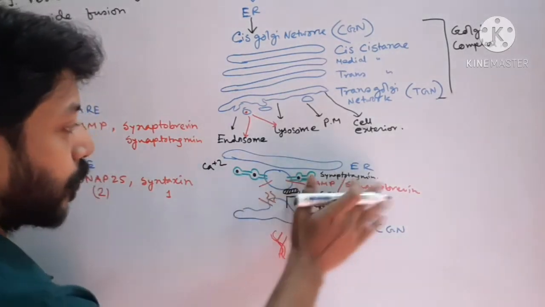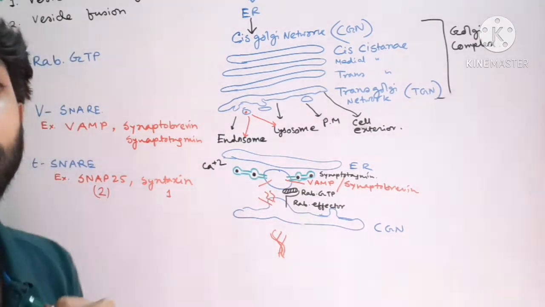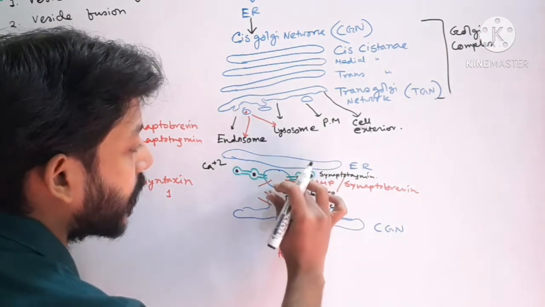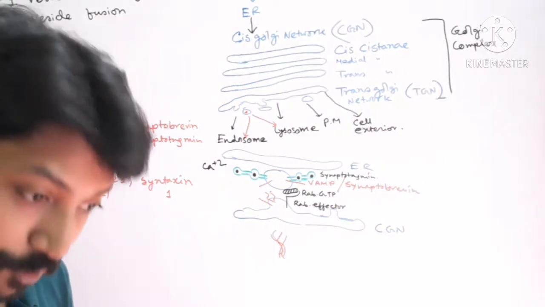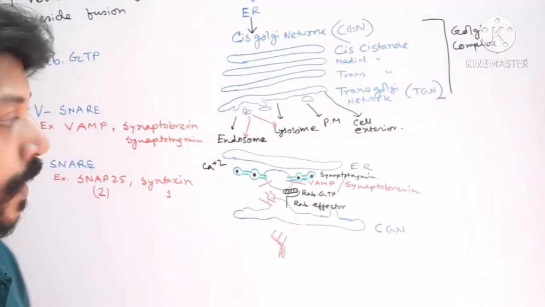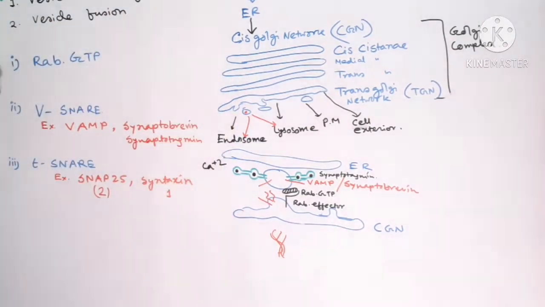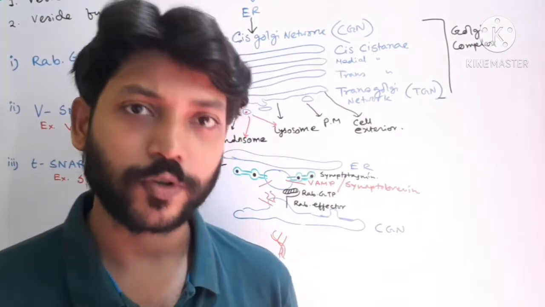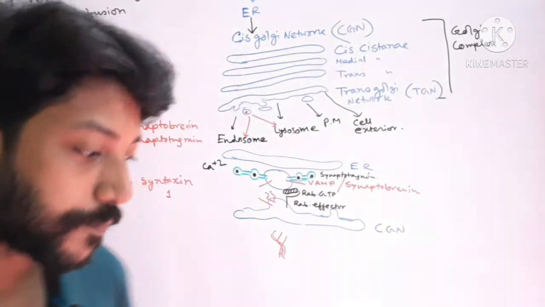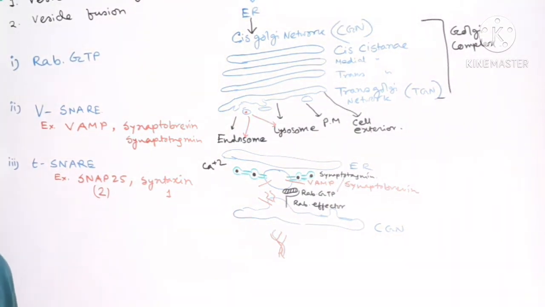So forget about this. Only these molecules like V snare and T snare form a coil structure and bring these two membranes very close to each other so that they fuse. This is a very simple mechanism, but as I mentioned in my previous class and told my students, the cell always tries to reuse everything.